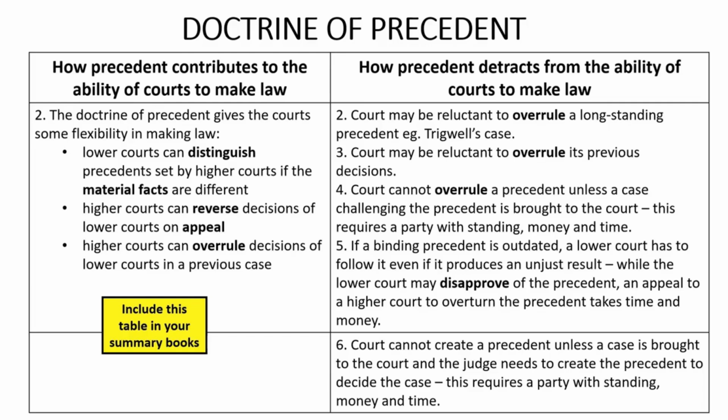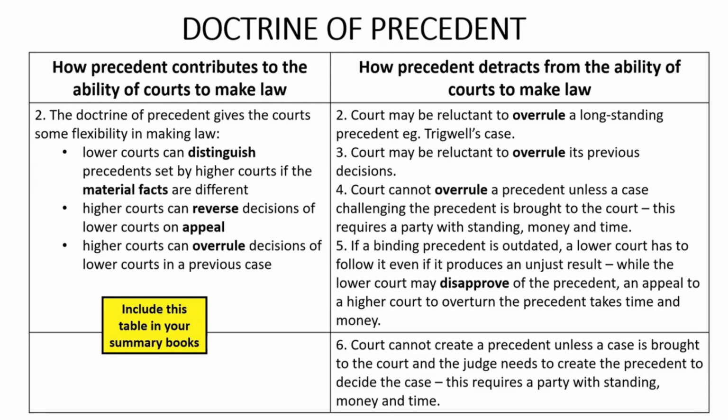The only way that a party can have the precedent overturned is if the party appeals from the lower court's decision to a higher court, and that higher court overrules the precedent and reverses the lower court's decision. However, it's expensive and time-consuming for a party to appeal a lower court's decision to a higher court, and this can be a barrier to an appeal.